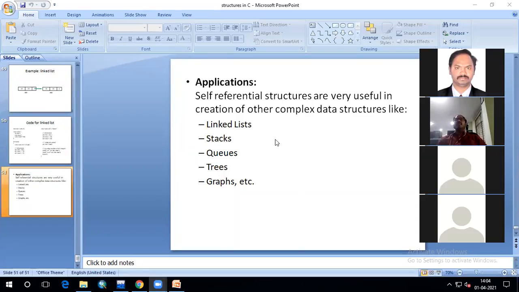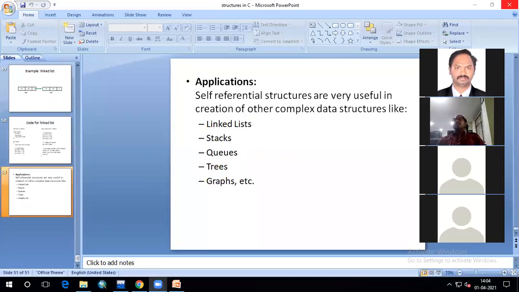And trees will be having nodes like this, parent node and then child node, like that. Subtrees are there like that, left side, right side. There are a number of nodes. In graphs also, nodes will be there, and there are connections between those nodes. And stack is one data structure that can store the elements, and queue is also one data structure that can store the elements in the memory. So these are the applications of self-referential structures.